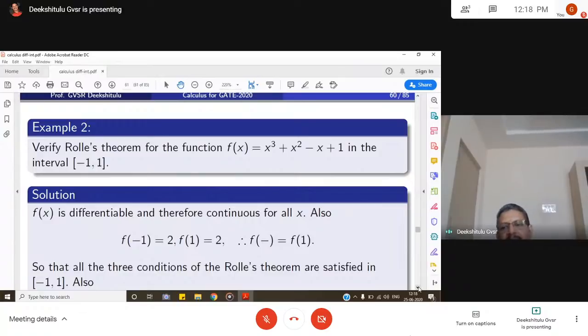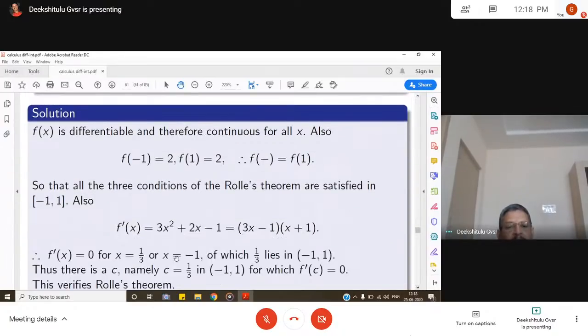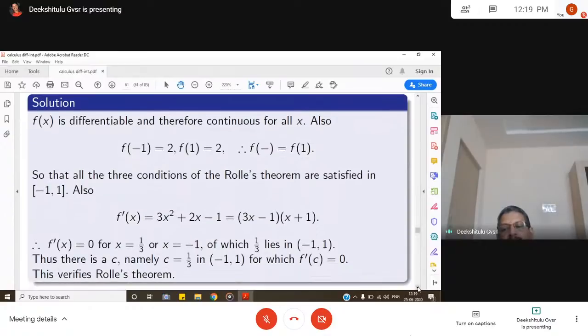Then f'(c) is equal to 0. So what is f'(x)? 3x square plus 2x minus 1. So f'(c) is 3x square plus 2x minus 1. If you factorize, we get 3x minus 1 into x plus 1. So f'(x) is 0 when x is equal to 1 by 3 or x is equal to minus 1. Clearly x is equal to 1 by 3 lies in the interval minus 1 to 1. So thus there is a c, that is 1 by 3, in minus 1 to 1 for which f'(c) becomes 0. That verifies Rolle's theorem.